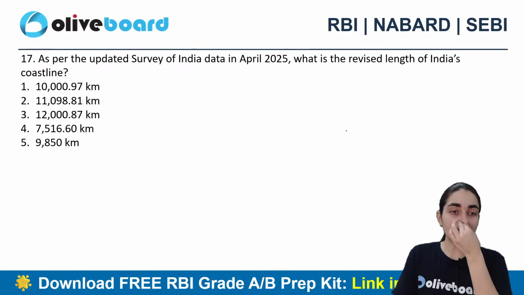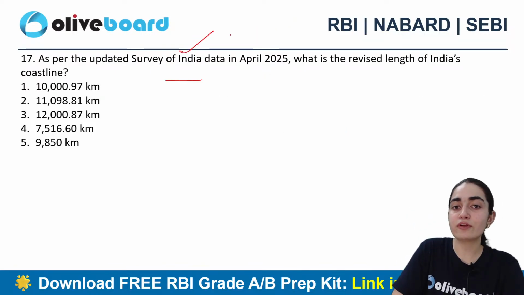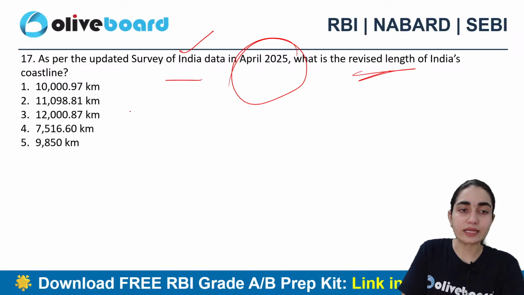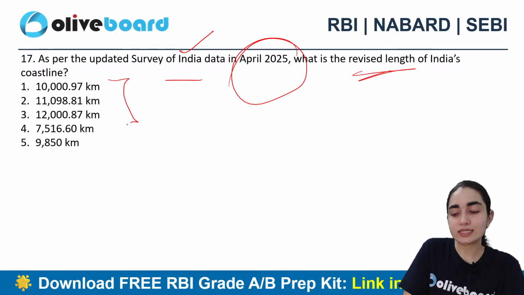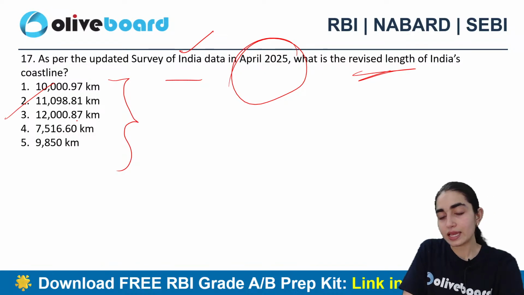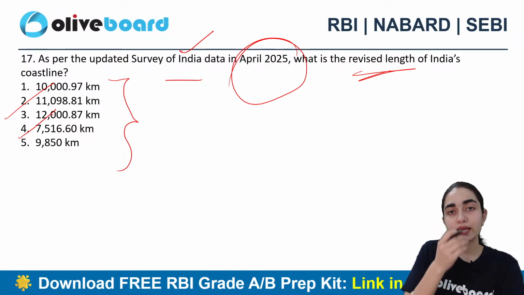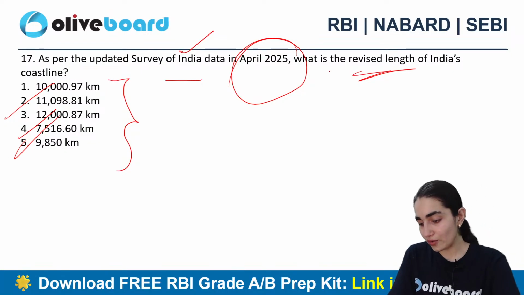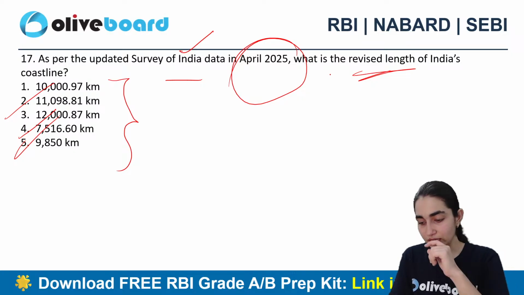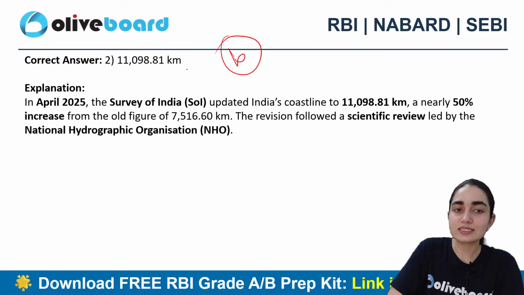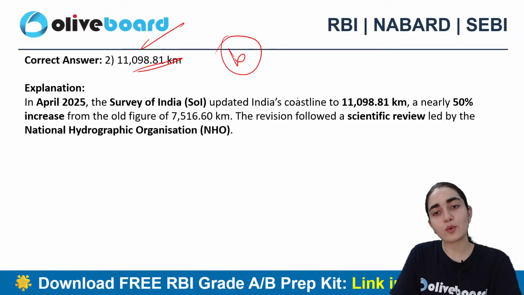Good. Next question says, as per the updated Survey of India data, April 2025, what is the revised length of India's coastline? Is it 10,097 kilometers? Is it 11,098.81 kilometers? Is it specifically 12,087 kilometers, 7,516.60 kilometers, or 9,850 kilometers? Alright. So, Atithi says B. Shivam says B, Hirak also says B. Good. So B is the correct answer. That is 11,098.81 kilometers, right?